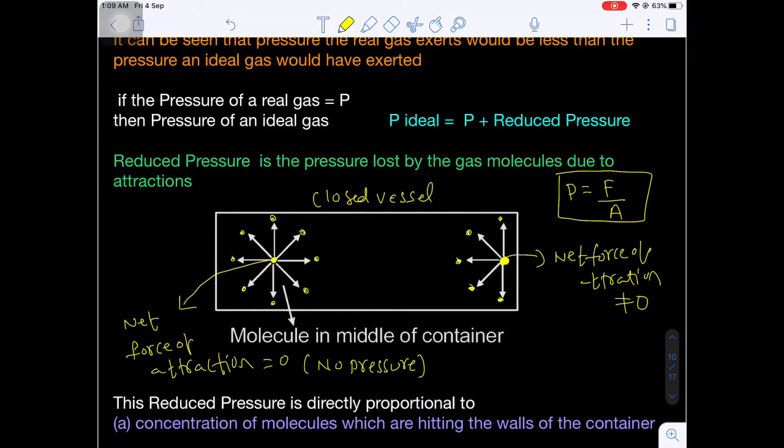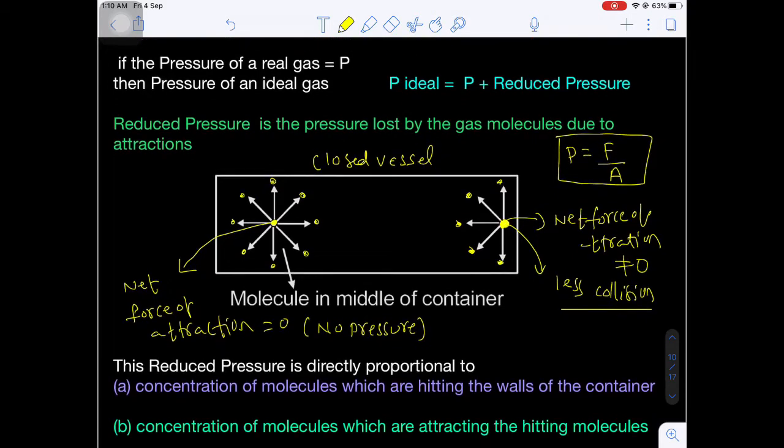Now when this particle is trying to collide on the surface of the vessel, its nearby molecules try to pull that molecule backward, due to which this molecule has less force of attraction and fewer collisions on the surface of the wall. Why does the number of collisions decrease here? Because the inner molecules try to pull the molecule which is nearer the wall of the container, due to which its pressure decreases.